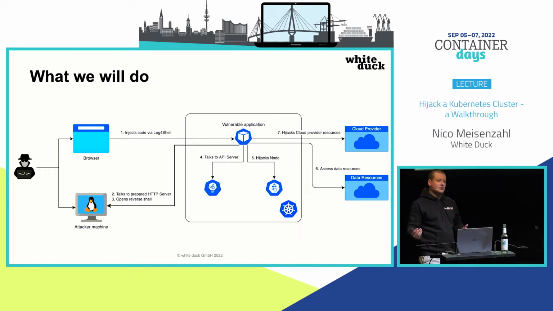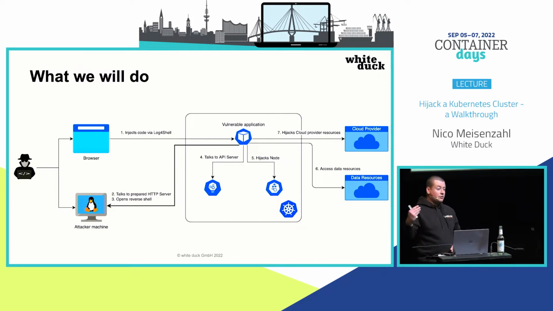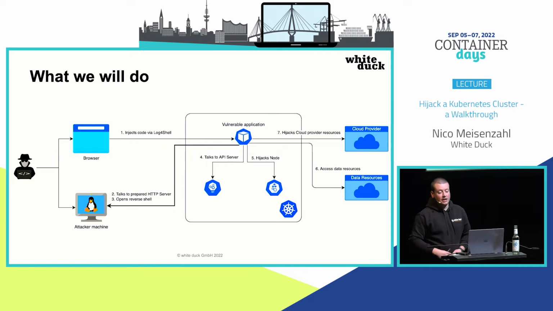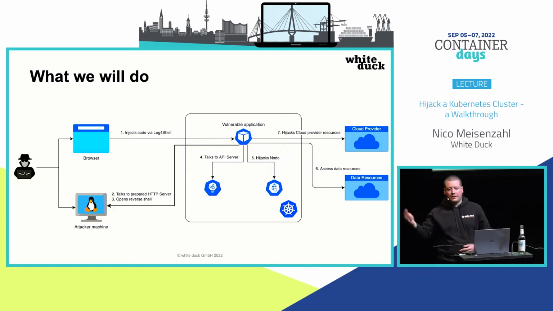Then we're trying to talk to the Kubernetes API server, seeing if we have some access there, seeing if we find some nice things. We are trying to hijack the node itself, so maybe seeing other workloads running on the node. From there, also trying to access data and other resources related to different workloads. And last but not least, we also try to hijack other cloud resources running in the same instance of our cloud provider. We will do this on Azure, but basically it will be the same with AWS, GCP, or you name it.